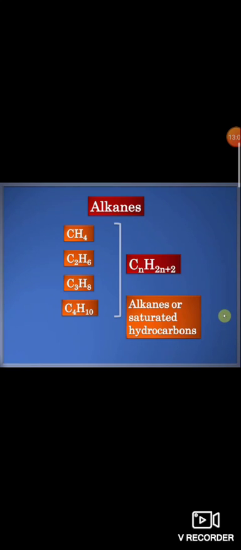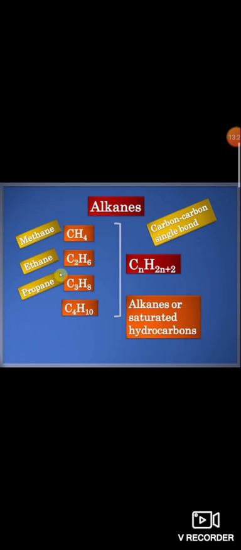Learn all those formulas and names and try to draw the electron dot structure and structure. Alkane means all single bonds. Carbon single bond. So around one carbon you should see that 4 lines should be there. If 4 lines are single bonds, we say that it is an alkane. So which is the simplest hydrocarbon? Methane is the simplest hydrocarbon.